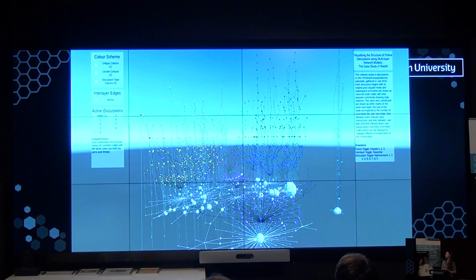So this is our visualization. We have our multilayer network model showing the users and comments.